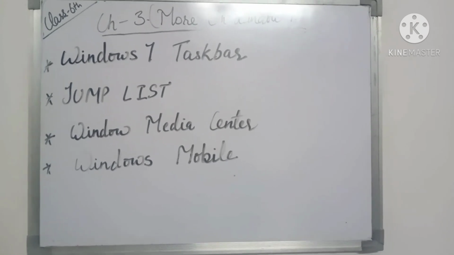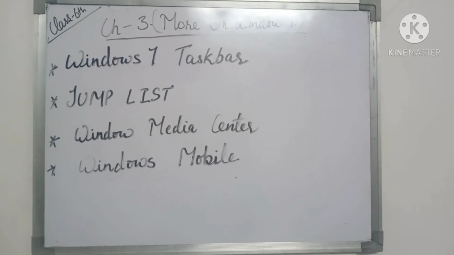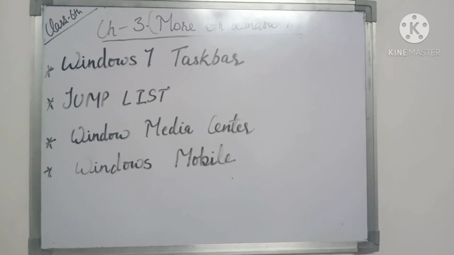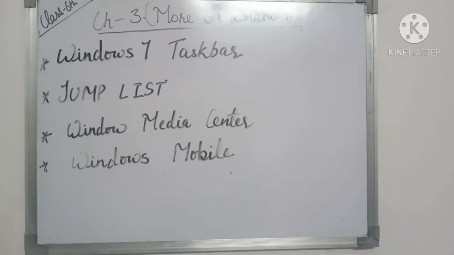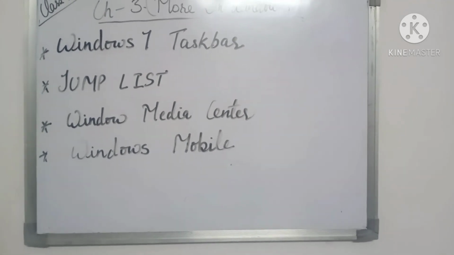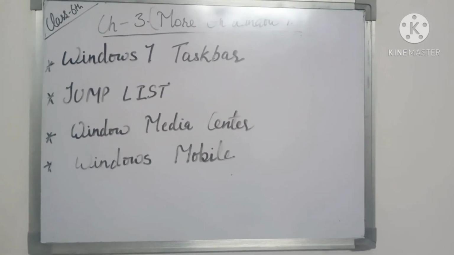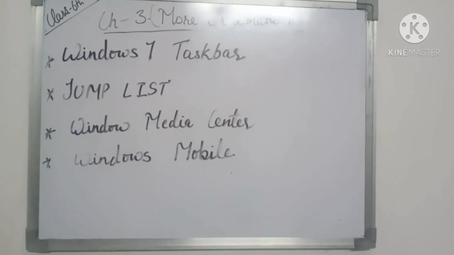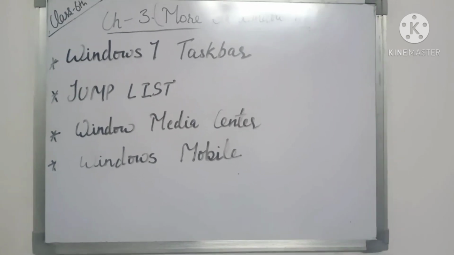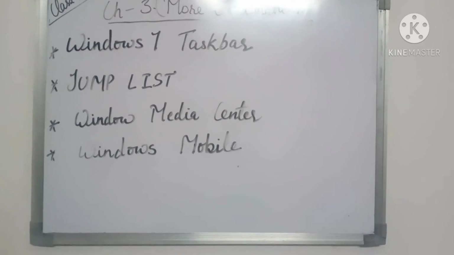Next is the Windows Media Center. What do you mean by Media Center? By using this property, Windows Media Center, you can play your TV shows and your radio and audio on your PC. With cable connections, you can store your favorite TV programs on your PC also. So this is the feature of the Windows Media Center.